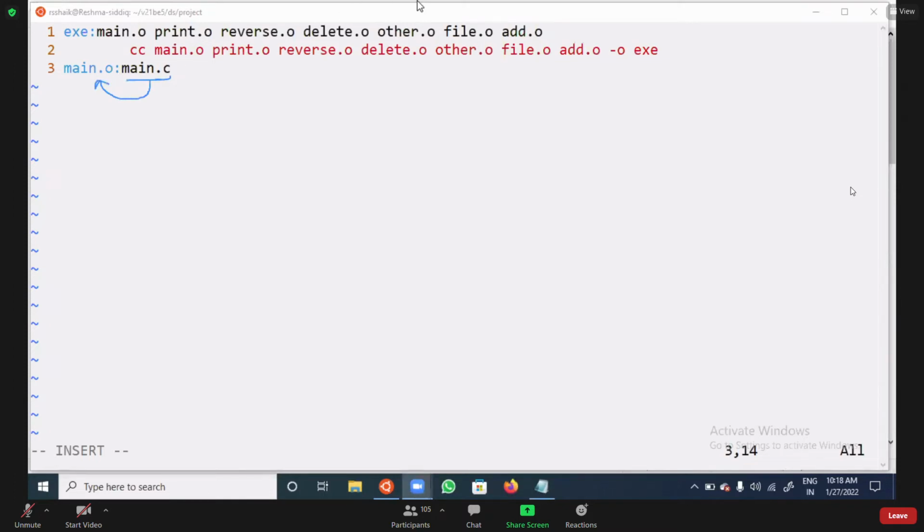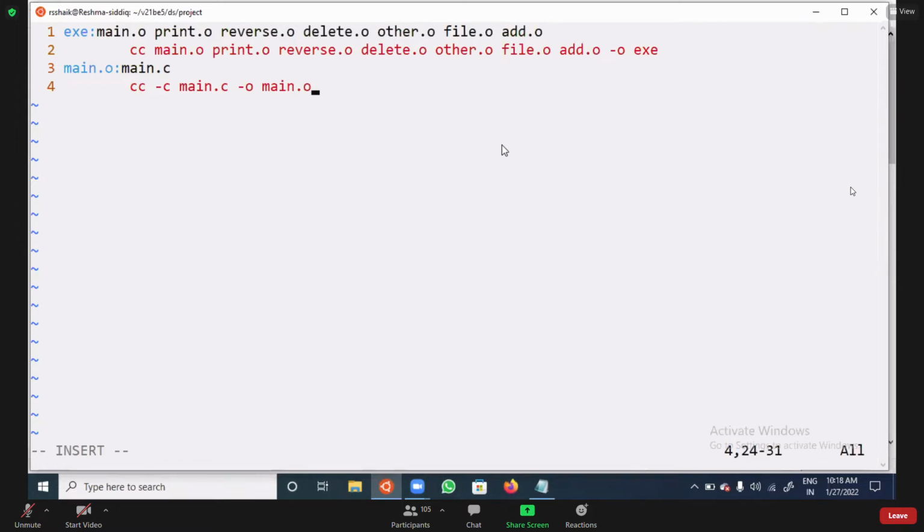How are you going to get it? Next line, the tab button is mandatory. Then after that you need to write the command cc -c main.c. If you compile, then what will happen? You will get main.o.